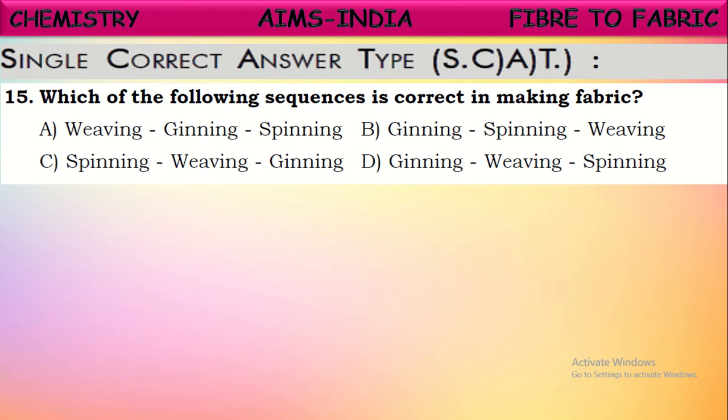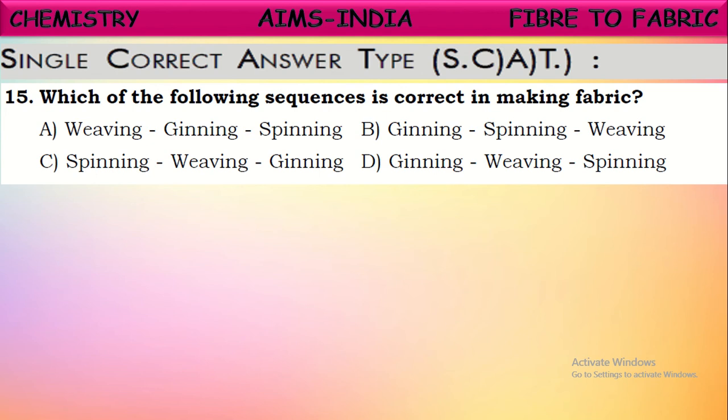First, the fiber is collected from the sources, either from plants or animals. Then, suppose you take cotton itself, there the seeds and so on are separated first. The process in which these seeds are separated from the fiber is called ginning, isn't it? Separation of seeds from the cotton fiber is called ginning.